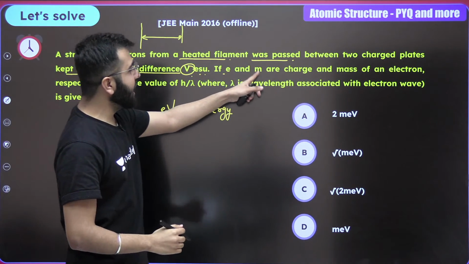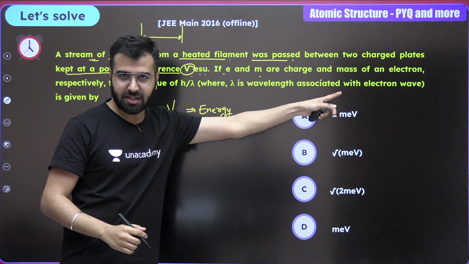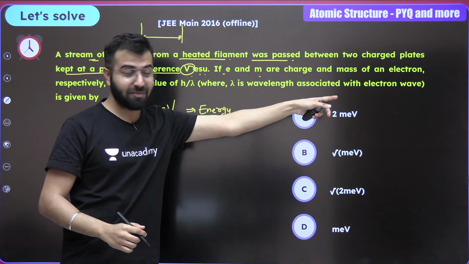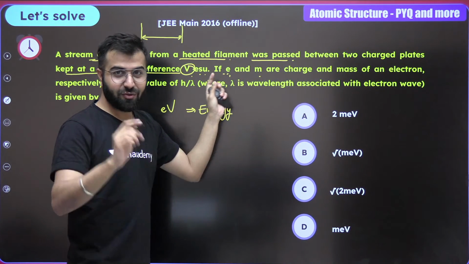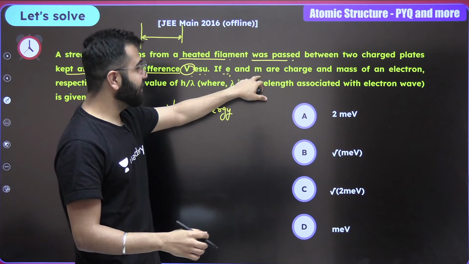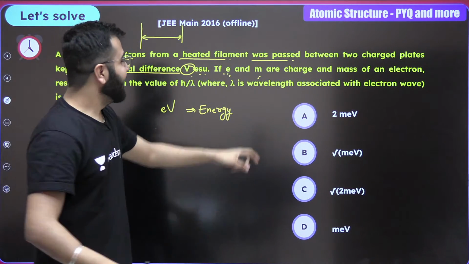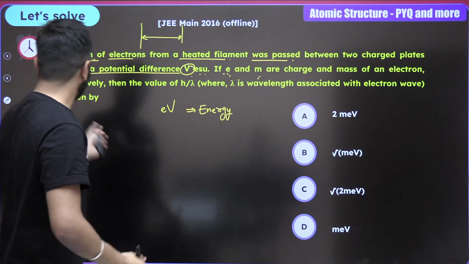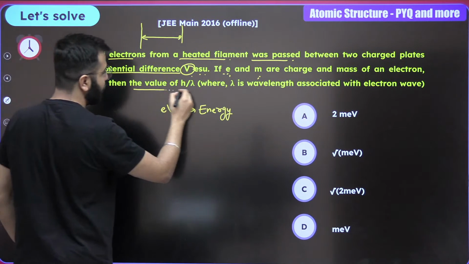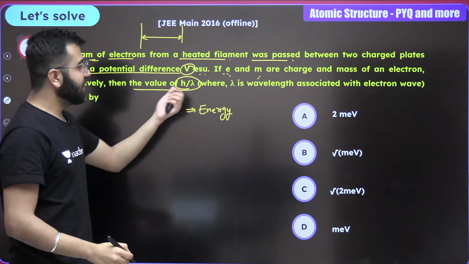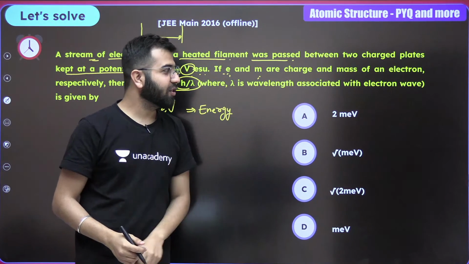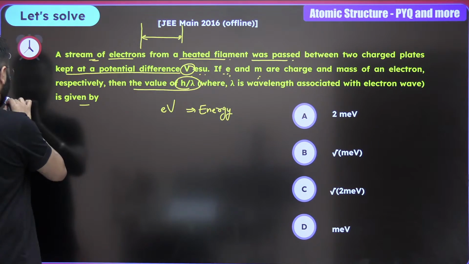If e and m are the charge and the mass of the electron respectively, then the value of h by lambda, where lambda is the wavelength associated with the electron, is given by. You guys have to tell me in the chat what is the value of e and what is the value of m. Amazing question.